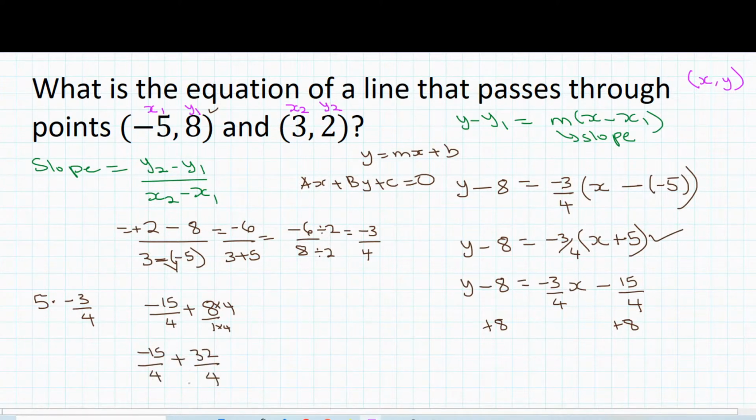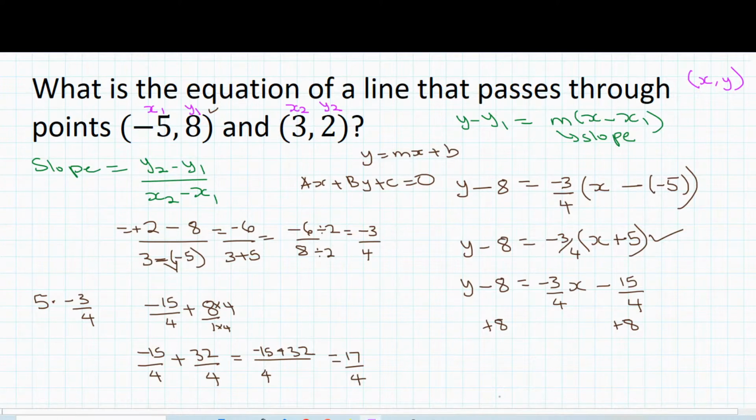So now that we have the same denominators, we can simply add the numerators. So we have 4 here and we have negative 15 plus 32. And here we're simply saying 32 minus 15. That's going to give you 17 over 4.